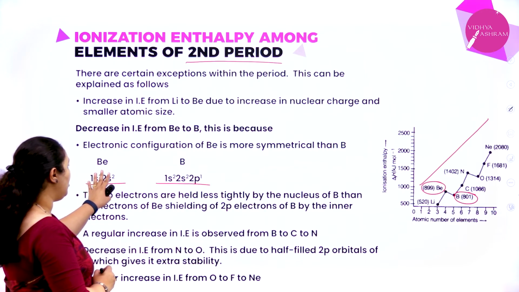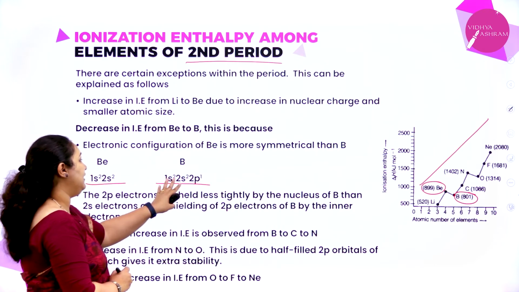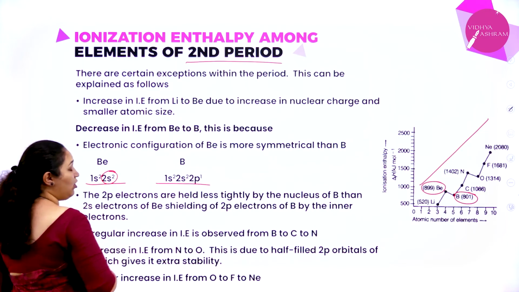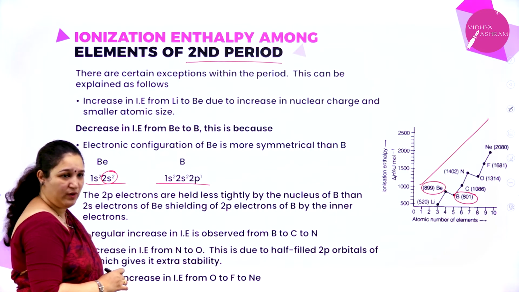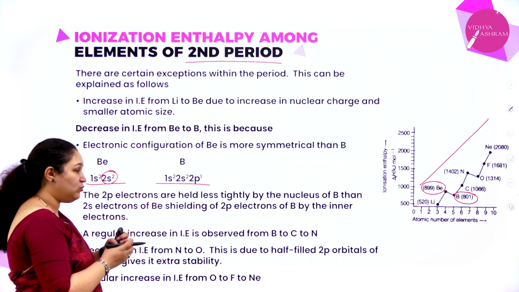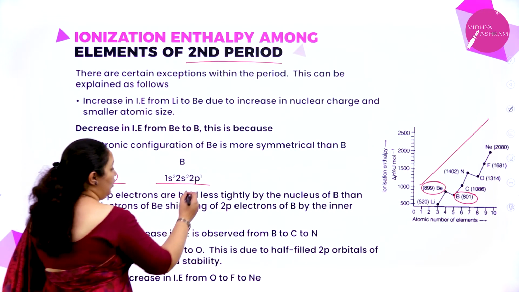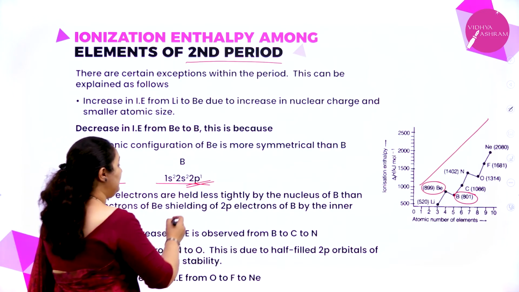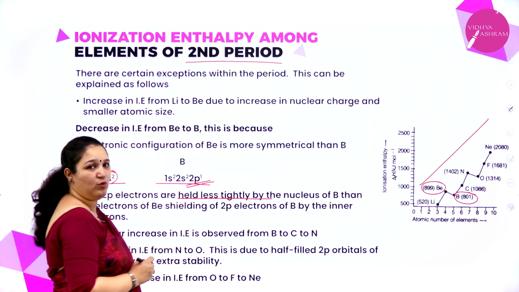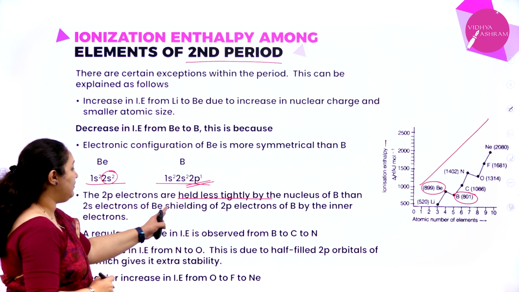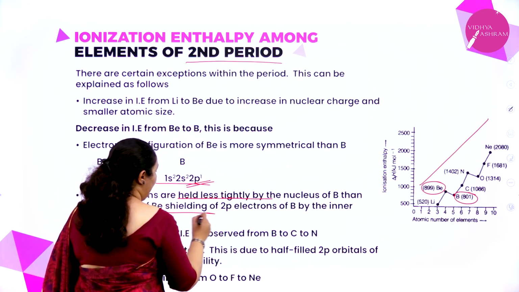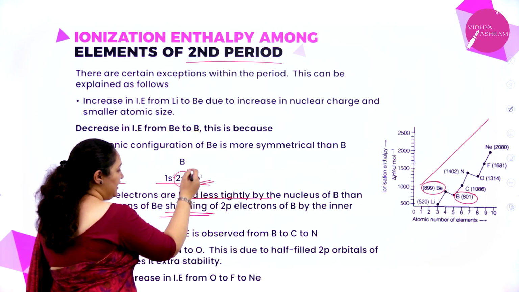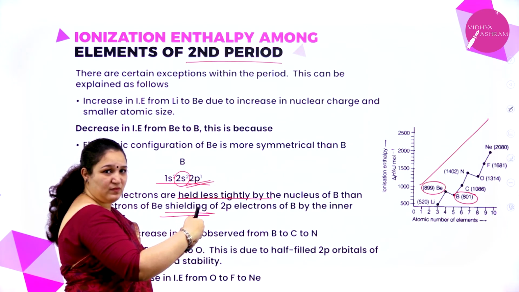The electronic configuration of beryllium is more symmetrical than that of boron. I can say that here the s orbital is completely filled, and it is more tightly attracted towards the nucleus. In boron, one extra electron comes into the p orbital of the second shell, so it is held less tightly by the nucleus. Also, the 2s electrons of boron shield the 2p electron. What happened here is these two electrons will shield the next electron which is coming towards the nucleus.